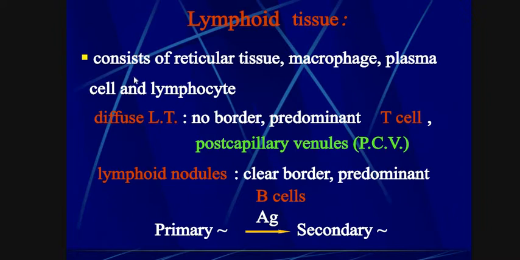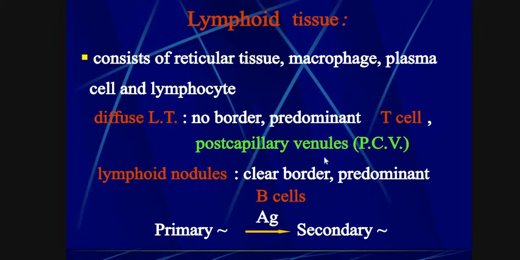Lymphoid tissue consists of reticular tissue, macrophages, plasma cells, and lymphocytes. Macrophages are phagocytic in nature. Plasma cells are cells. Lymphocytes are involved as helper cells and are phagocytic in nature, with body defense activity. Diffuse lymphoid tissue means lymphocyte tissue with no border, and predominant T cells.